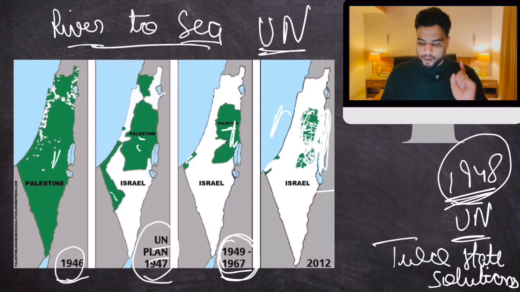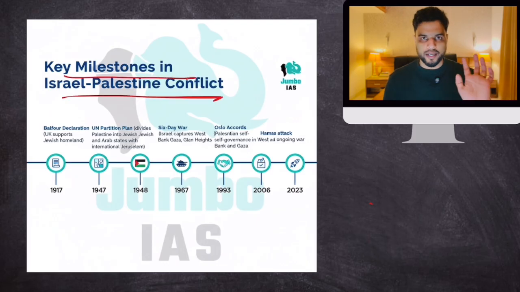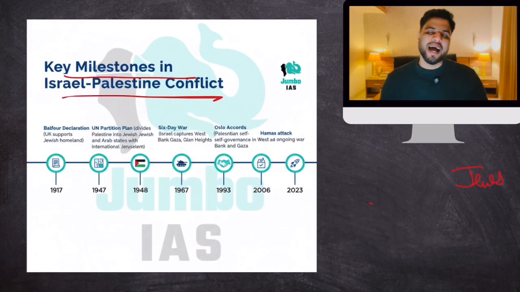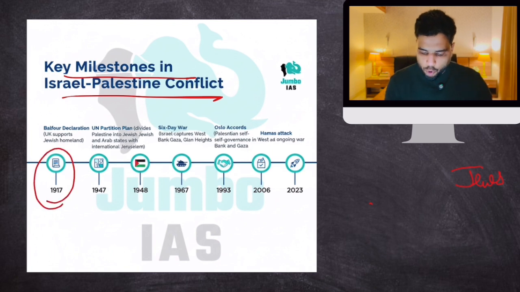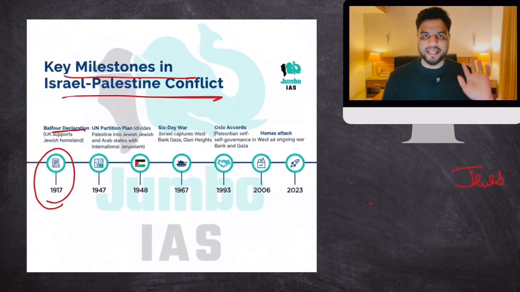Now remember this timeline also. Key milestones in the Israel-Palestine conflict. Now, Jews in Europe had a turbulent history. They were a persecuted minority, therefore they demanded a national homeland, a separate country for themselves. And they found that this separate country would be in the current state of Israel. So there was the 1917 Balfour Declaration in the UK, which declared a national homeland for Jews in Israel.